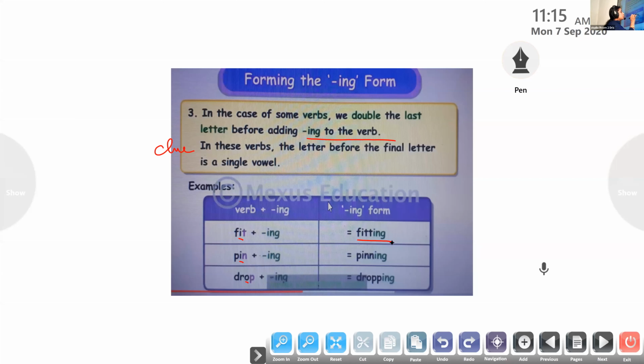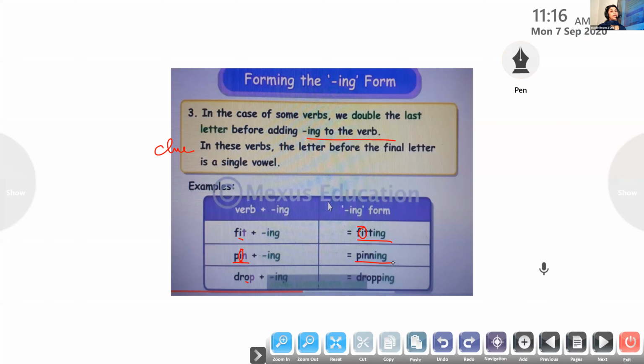Here we have to notice that the letter before T is a vowel. It tells us that the last letter has to be doubled before adding ing to it. Clear to all? Here is the verb pin, P-I-N. So N has to be doubled before adding ing to it. The clue for us is that before the N, it is a vowel. So it has to be doubled.